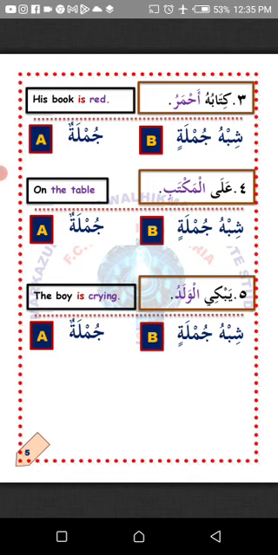Arba'a, number 4. Al al-maktab, on the table. So what do we call it? Is it jumla or shibhu jumla? It is shibhu jumla because it doesn't make sense. The question is, what is on the table?